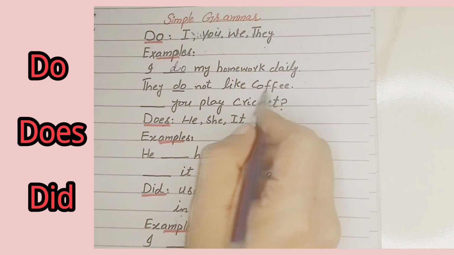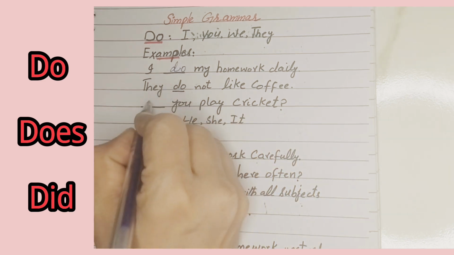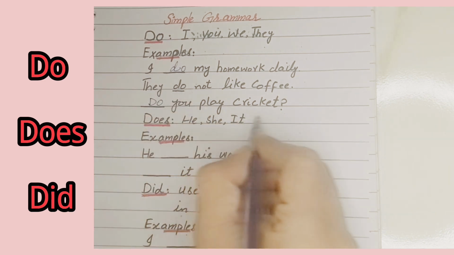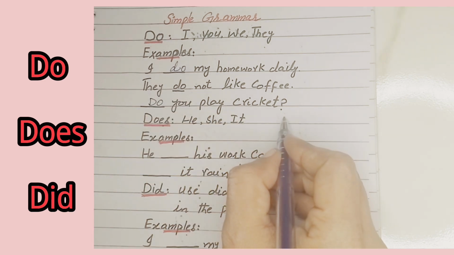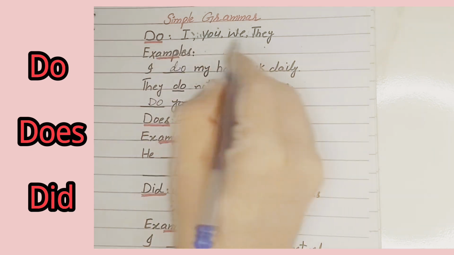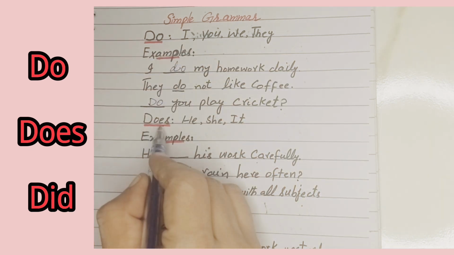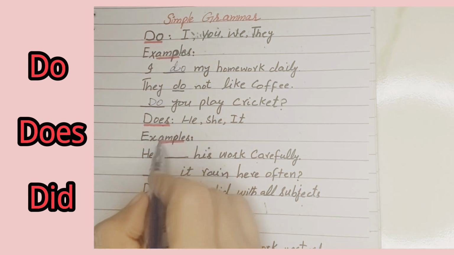Blank you play cricket. Do you play cricket? It is a question. So this is a question sentence. So in present situation, do is used with I, you, we, they. Now does. He, she, it. We use does. Let's see some examples.